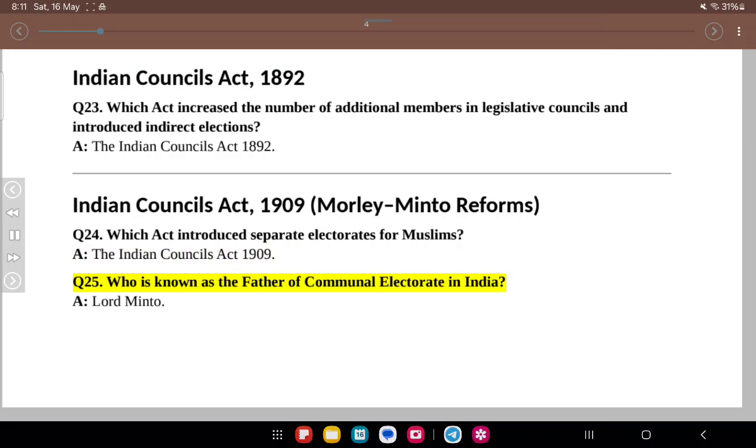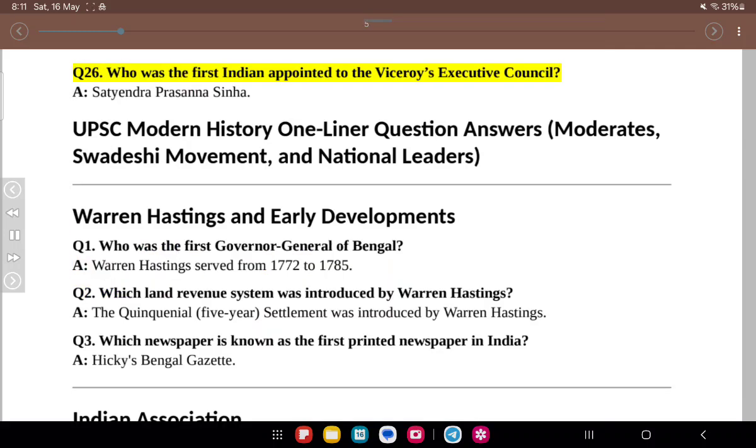Q25. Who is known as the father of communal electorate in India? A. Lord Minto. Q26. Who was the first Indian appointed to the Viceroy's Executive Council? A. Satyendra Prasanna Sinha. UPSC Modern History One-liner question answers: moderates, Swadeshi movement, and national leaders.